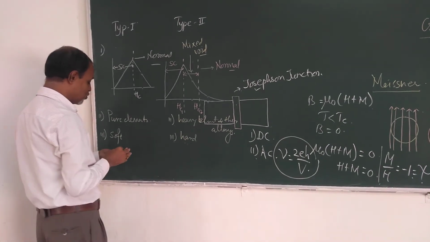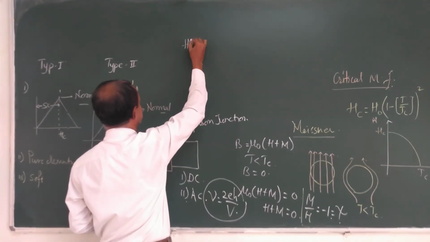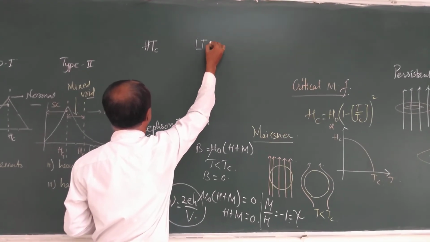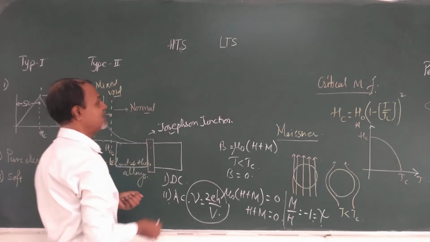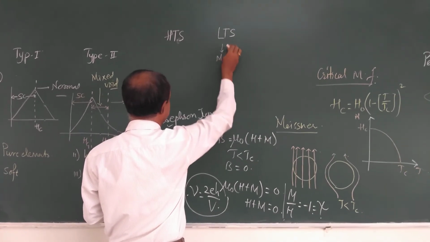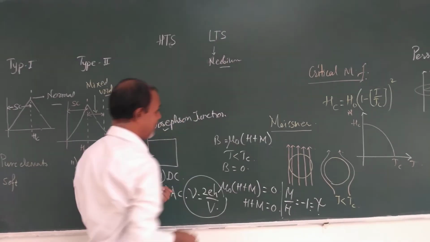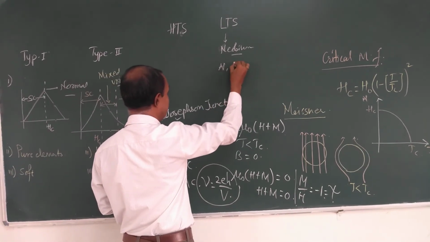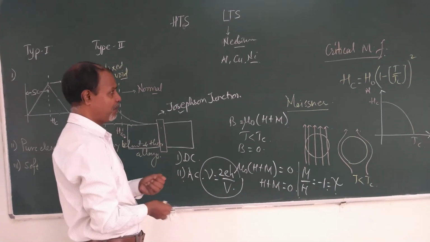Rather than this, the superconductors are also of two types, dependent on critical temperature: high critical temperature and low critical temperature superconductors. Now, low temperature superconductors are specifically of niobium. Niobium is the basic element in case of low temperature superconductors. In addition to these, aluminium, copper, nickel, these elements are added in a particular proportion.